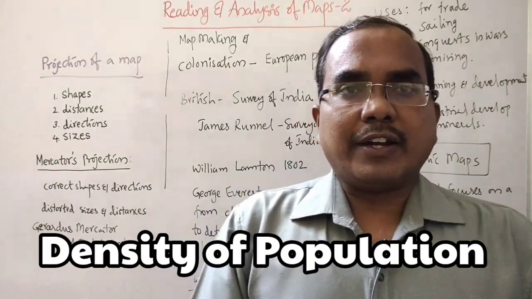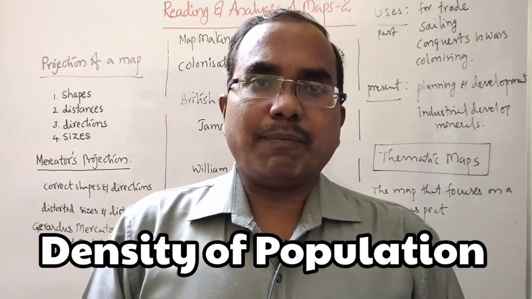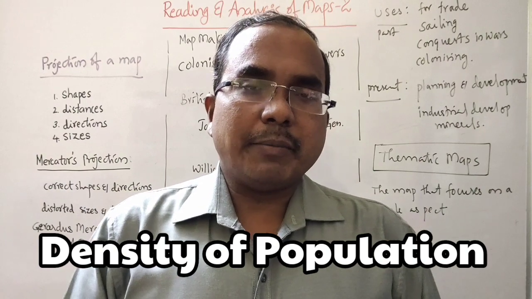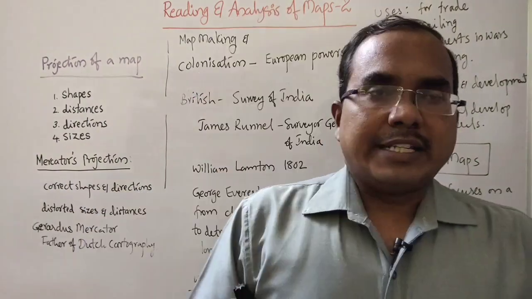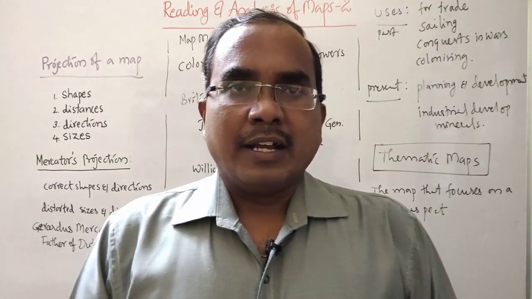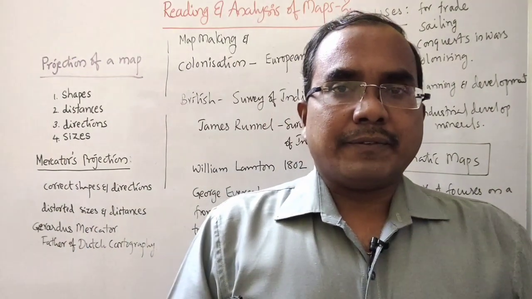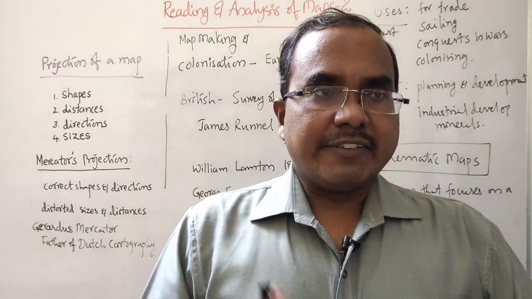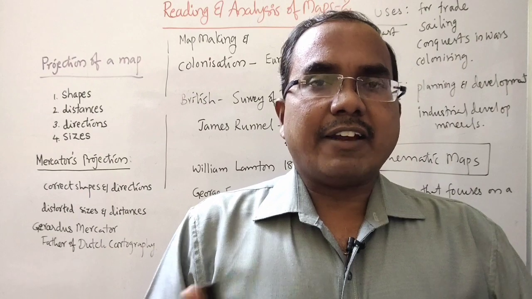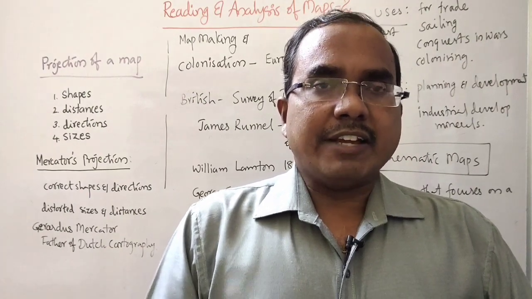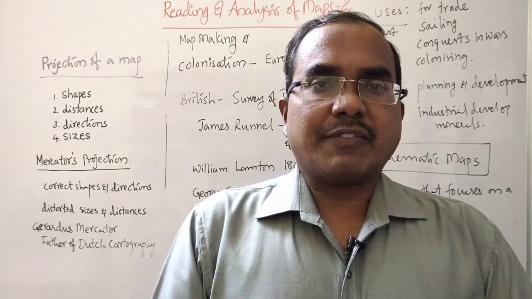Now we will go for another term, density of population. What do you mean by density of population? The density of population means the total number of people divided by the area of the state. It gives the density of the population of the state.